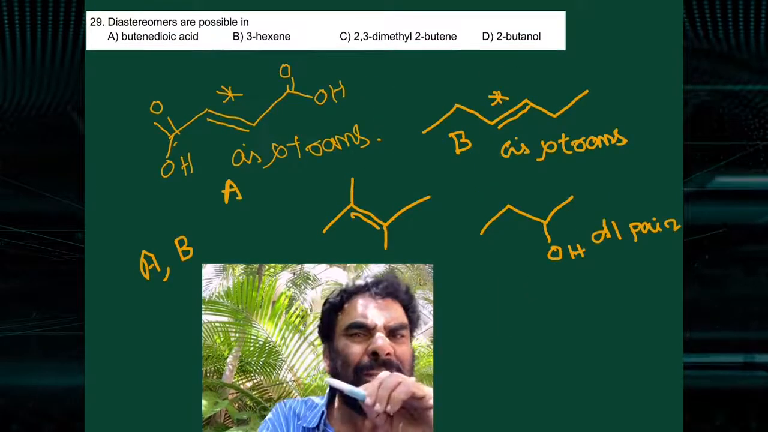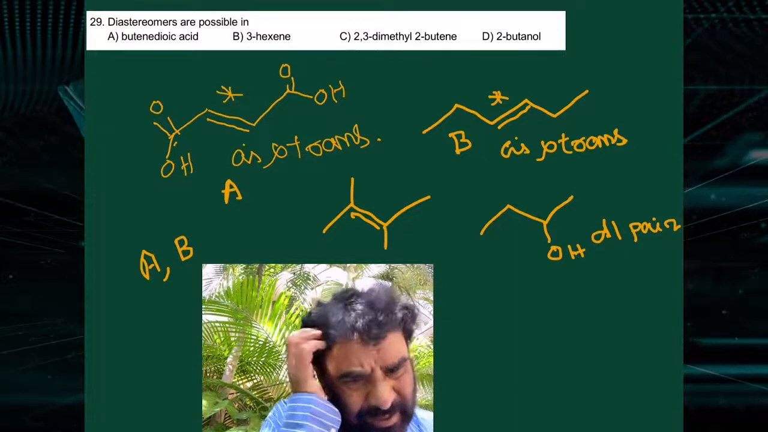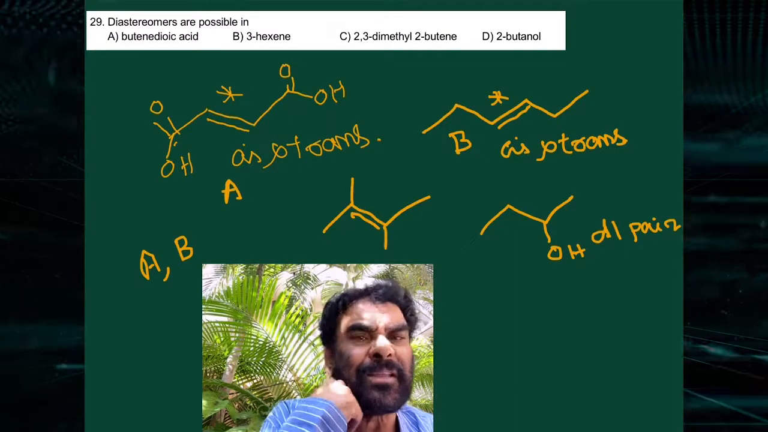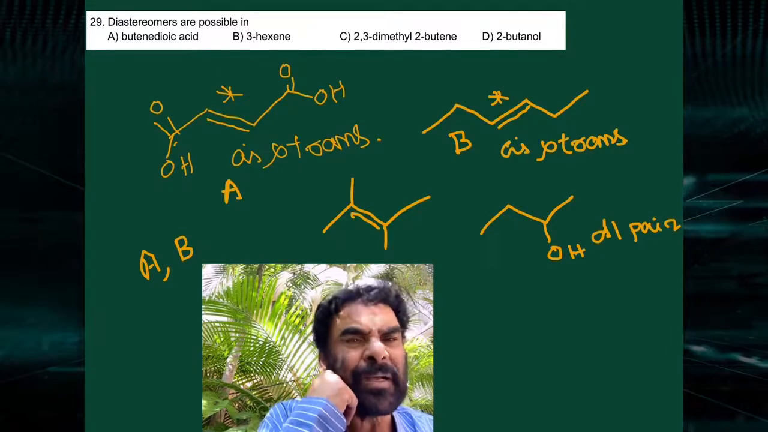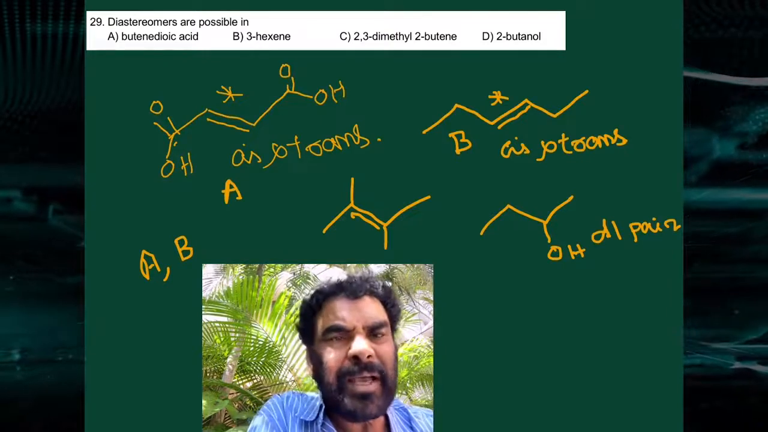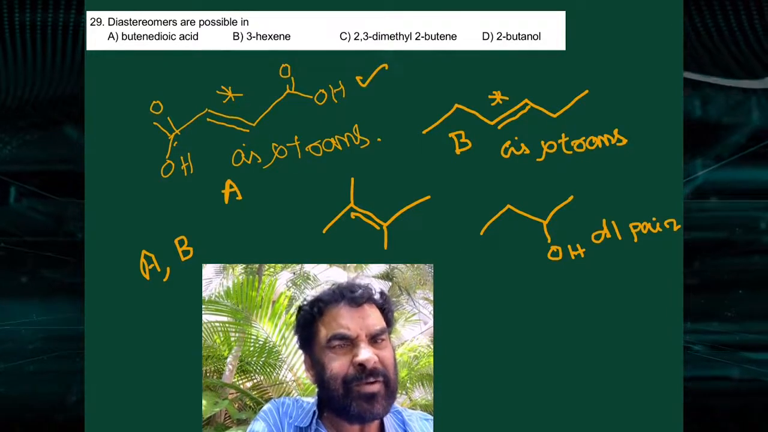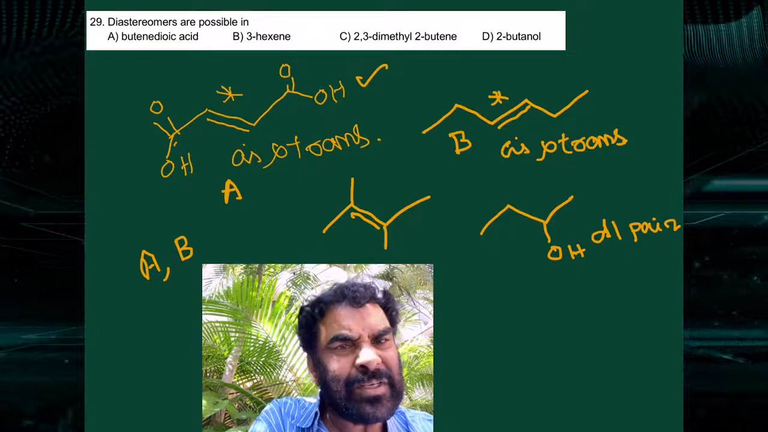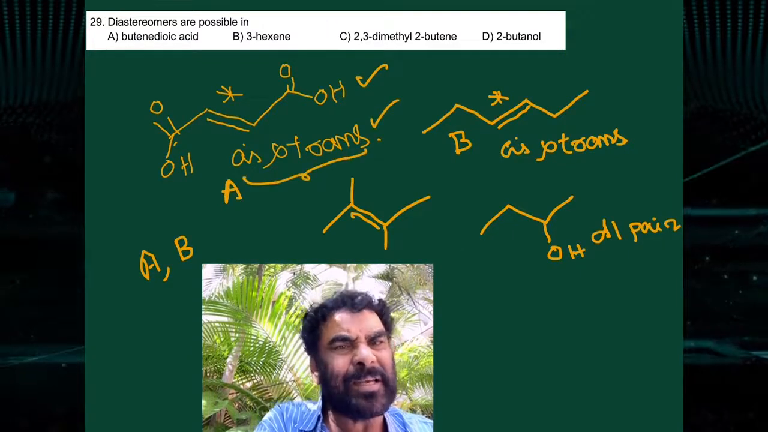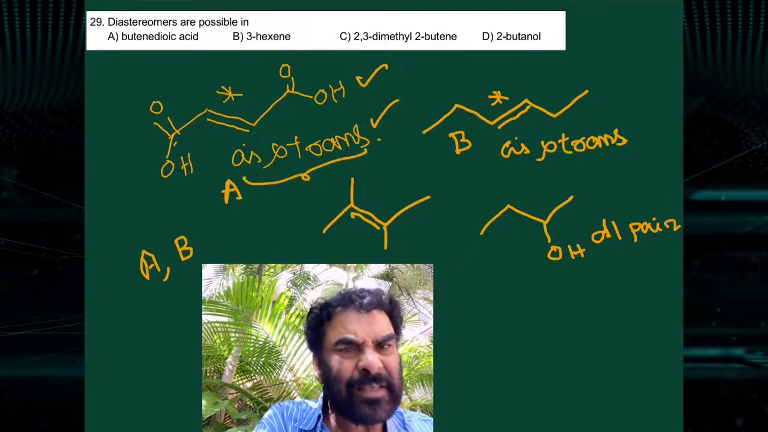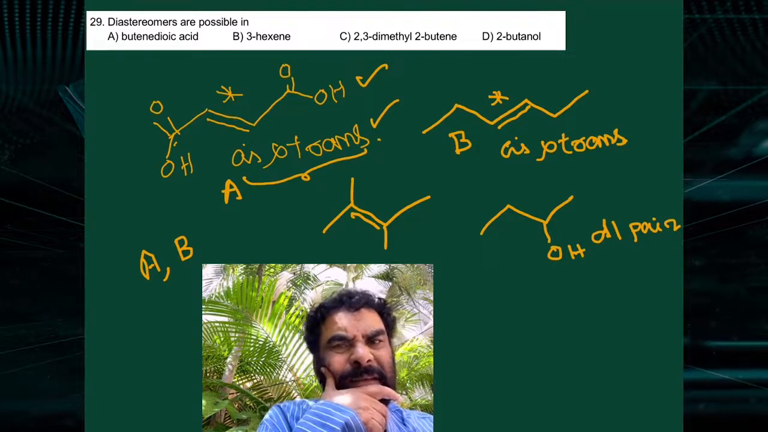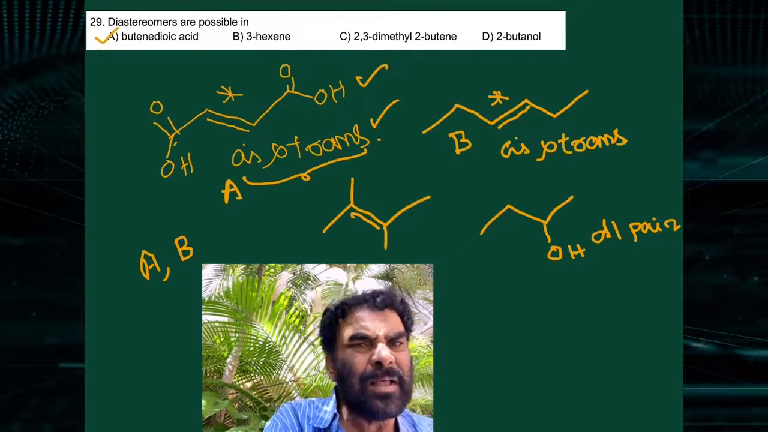Now, diastereomers are possible. There are 3 types of diastereomers: geometrical diastereomers, optical diastereomers, and conformational diastereomers. The first one is butene dioic acid. There is a double bond across which cis-trans isomerism is possible. Cis-trans isomers are geometrical isomers, diastereomers, and this is possible. A is a correct option.